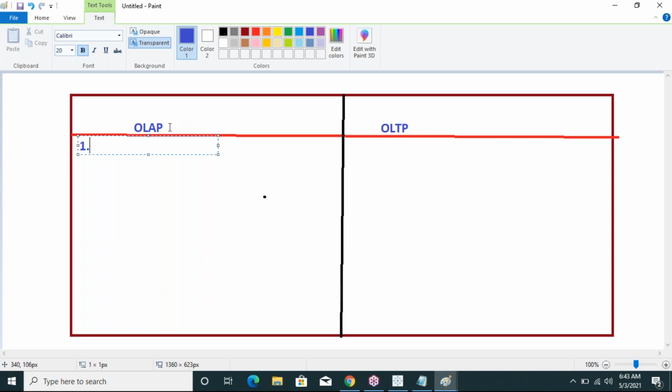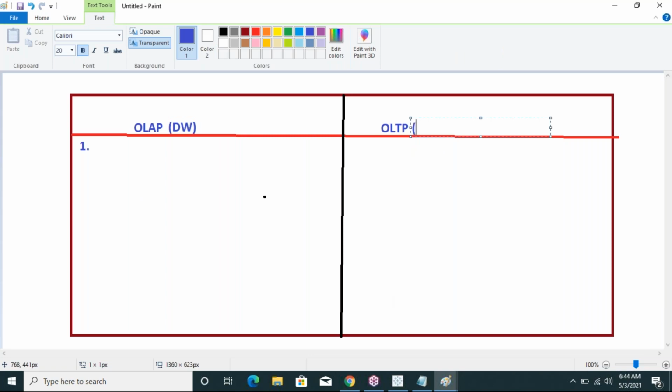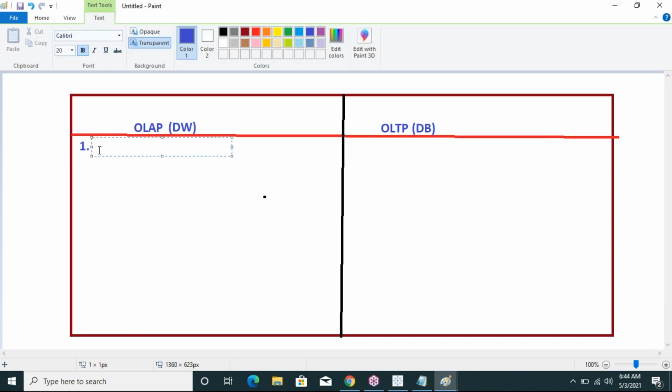This is the abbreviation of OLAP and OLTP. OLAP stands for online analytical process. OLTP stands for online transaction process. Simply, OLAP means data warehousing, okay, data warehousing. And simply, OLTP means databases. Okay, simply databases. See, what are the differences between OLAP and OLTP?